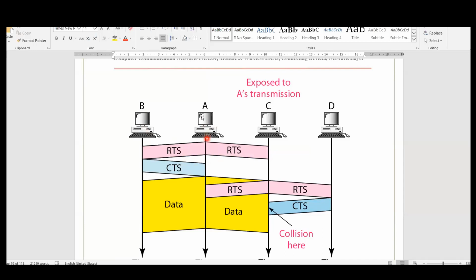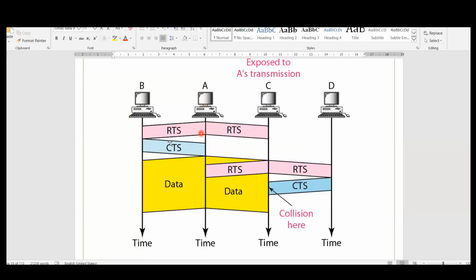That is the same thing happening. But whenever a device sends data, it is broadcasted in its coverage completely. Therefore, A's RTS is sent to B and also C. So A's coverage is this much area. When RTS is received by B, B will respond with clear to send. This clear to send range is only this much because B's coverage is this much.